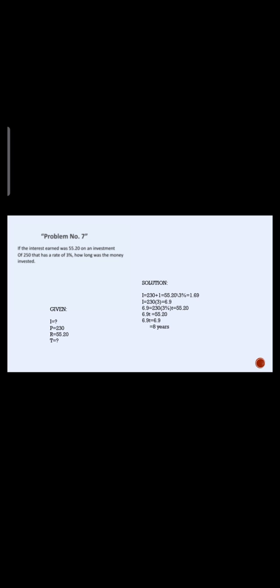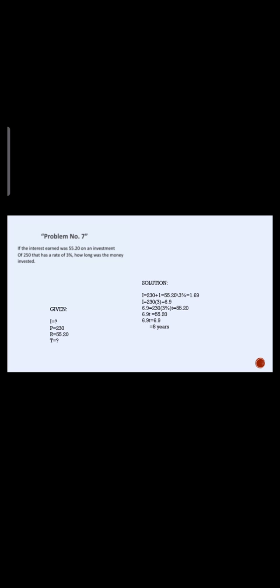So problem number 7, or the last problem. If the interest earned was 55.20 on an investment of 230 that has a rate of 3%, how long was the money invested? So given I is equal to 55.20, P is equal to 230, R is 3%, and time is the unknown.